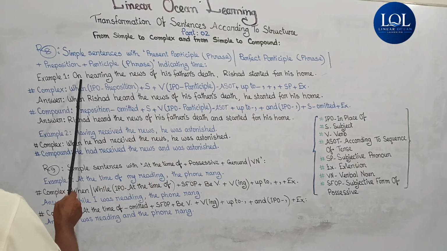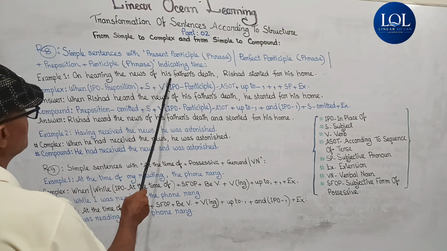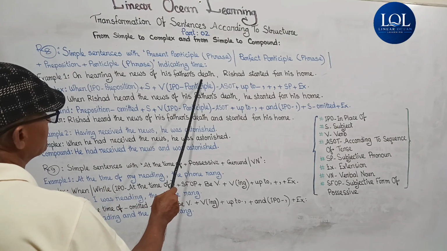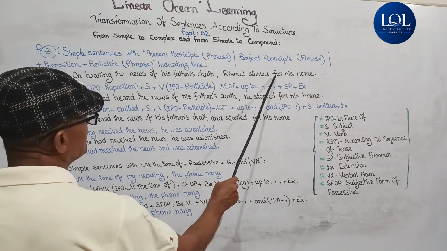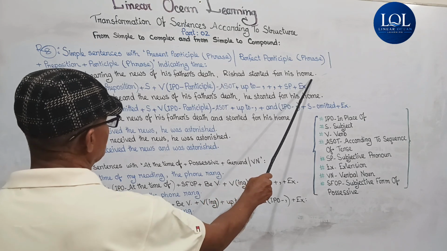Example 1: On hearing the news of his father's death. This is a present participle phrase. Rishad started for his home. This one is the principal clause.